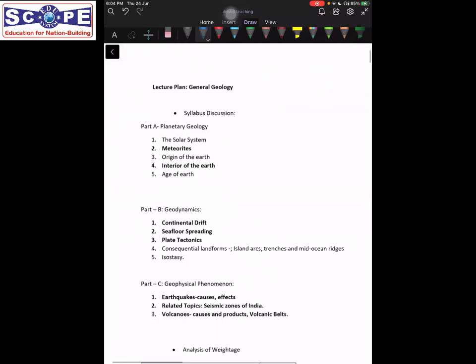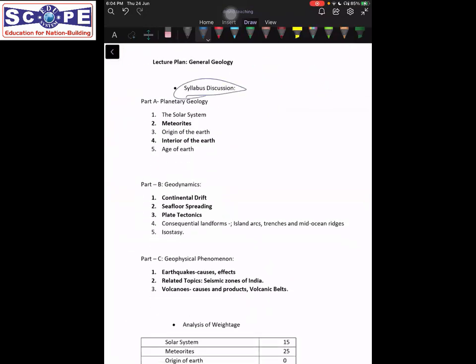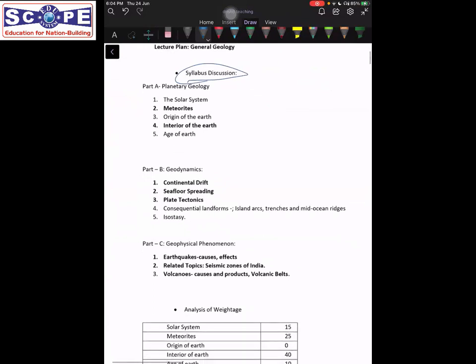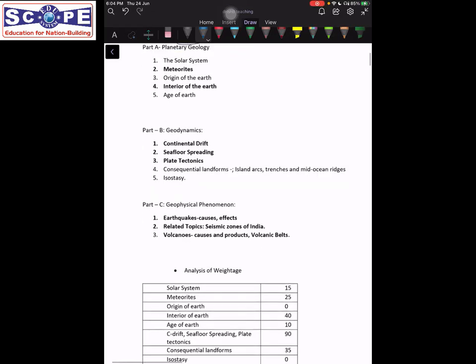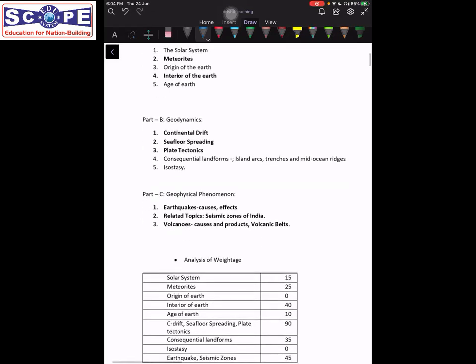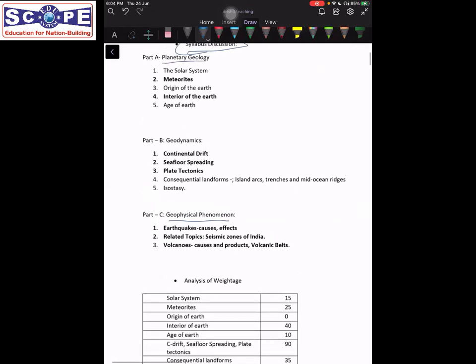So let's have a syllabus discussion first. General geology consists of three parts. One is planetary geology, the second one is geodynamics, and the third one is geophysical phenomena. Now, planetary geology consists of five topics: the solar system, the meteoroids, the origin of the Earth, the interior of the Earth, and the age of the Earth.